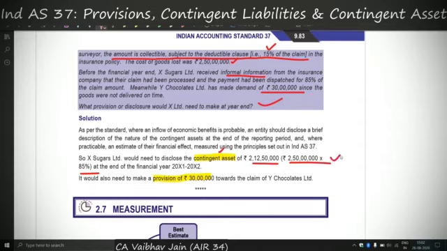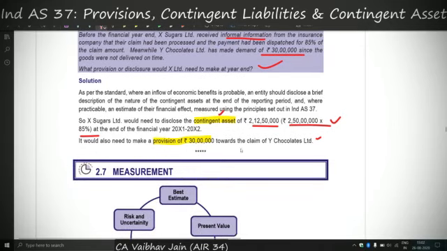Therefore, we are recognizing a contingent asset for the receivable, and for the amount payable to Y Chocolates, that is 30 lakh rupees, we will make a provision because the amount is a present obligation arising out of a past event. There is a probable outflow of economic resources, and we can reliably measure the outflow at the amount of 30 lakh rupees. So there is a contingent asset and there is a provision.